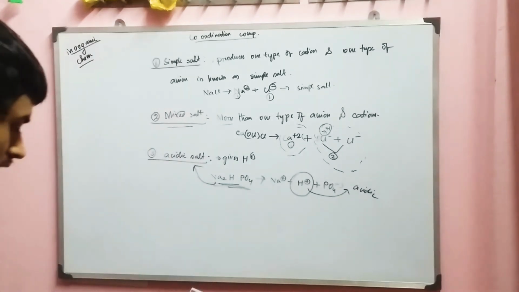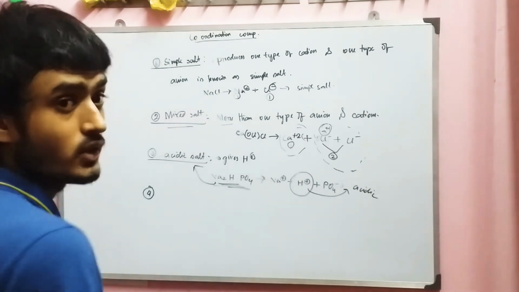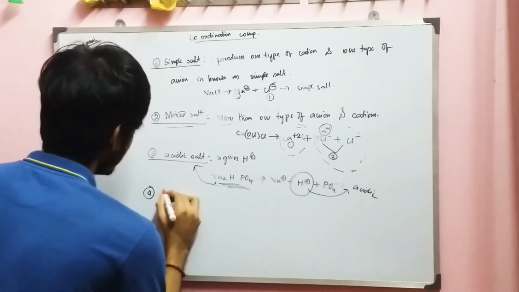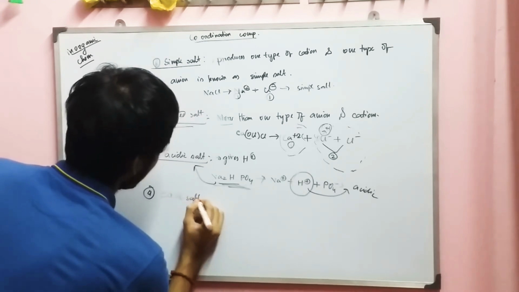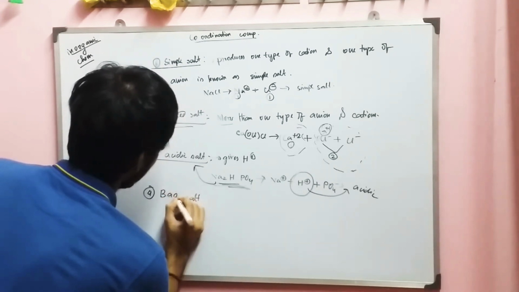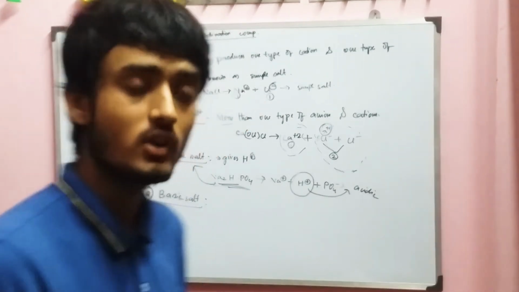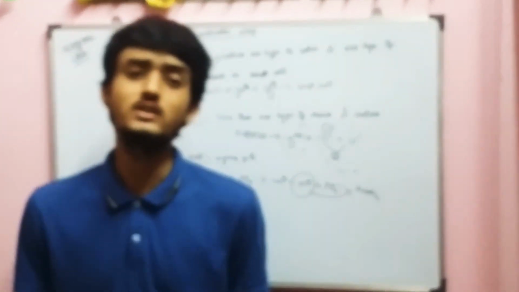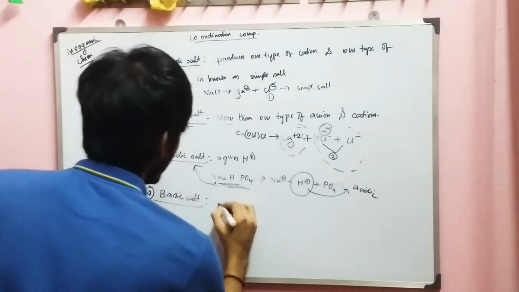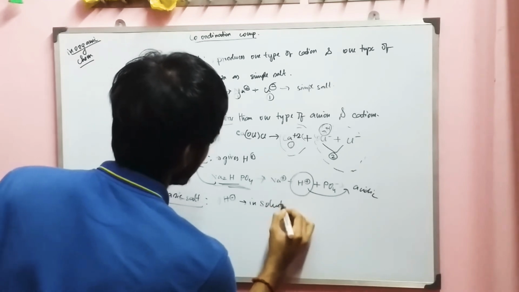And the fourth type of salt we know is the basic salt. So what do we call a basic salt? A basic salt is a salt which produces OH minus in solution. What is a basic salt? Let me take an example.